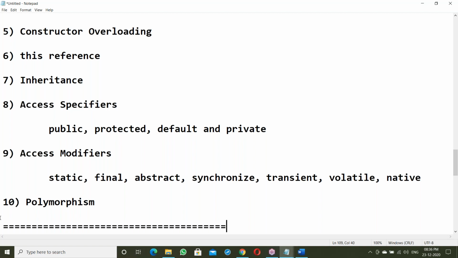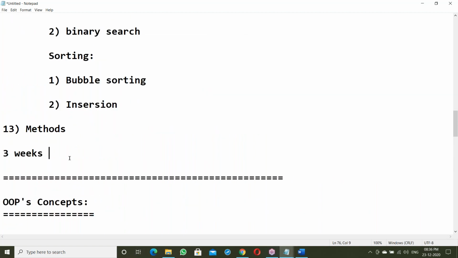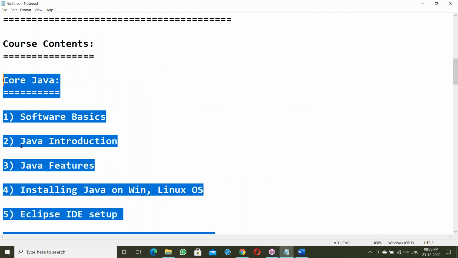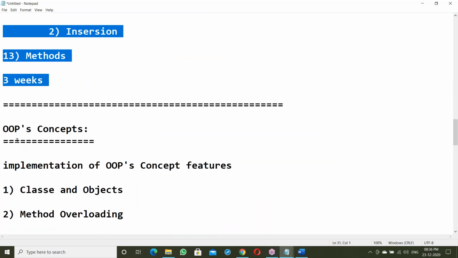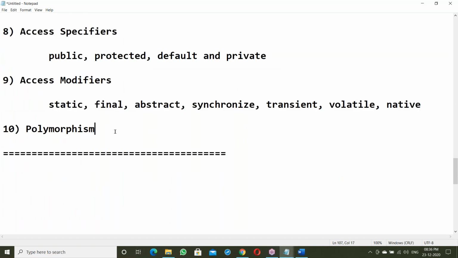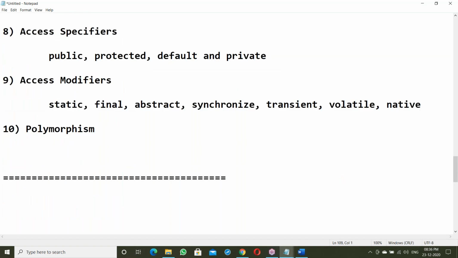Before OOPs is part 1. Next, OOPs is part 2. OOPs will take around 2 weeks. Up to part 1 and part 2, it is just learning the technology.